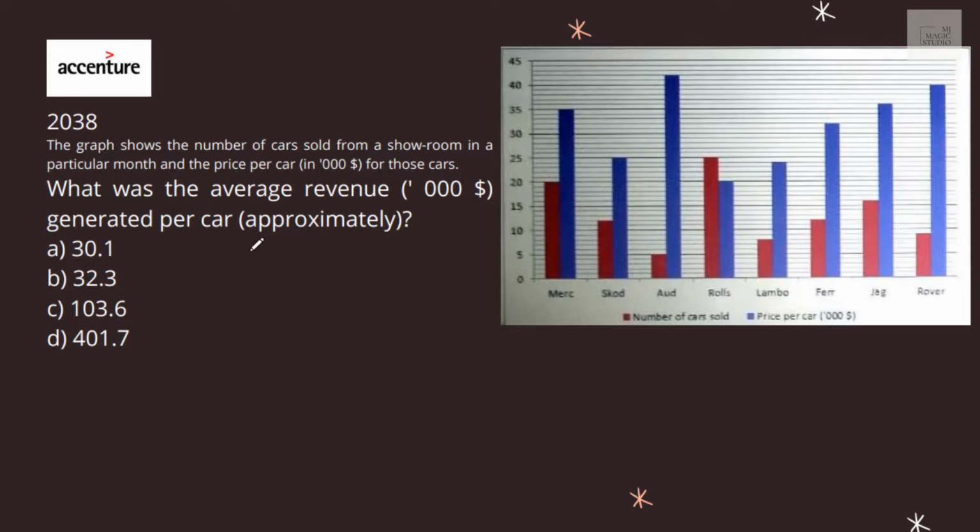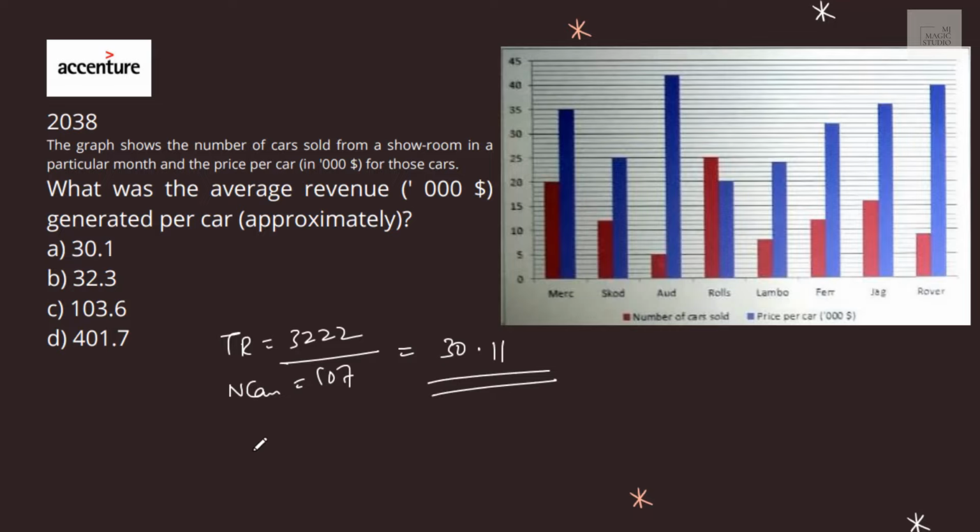What was the average revenue generated per car that we have calculated in the two questions above? Total revenue was 3222. Number of cars were 107. So average revenue was $30.11 thousand. That is option A.